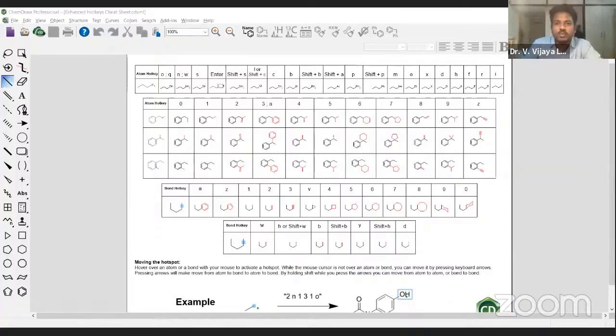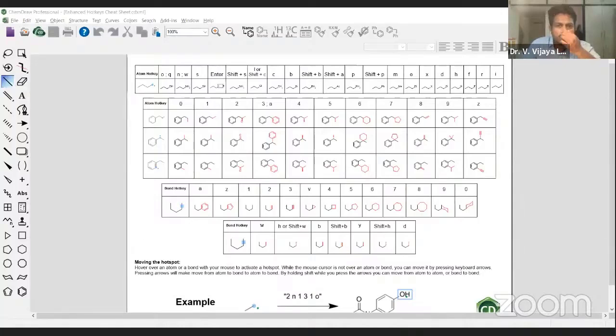Sir, will you please provide us the notes? Yes, we will provide reading material and all of that. Those people who write the examination after attending these classes and the feedback are going to get all of that. I did not get the question properly about the configuration. How to add numbers? I have already told you that you should go to object and object settings. There you can add the numbers. Sir, from the structure toolbar, can we directly take proton NMR spectral data? Yes, from the structure toolbar only, we will get all this data of that particular structure.